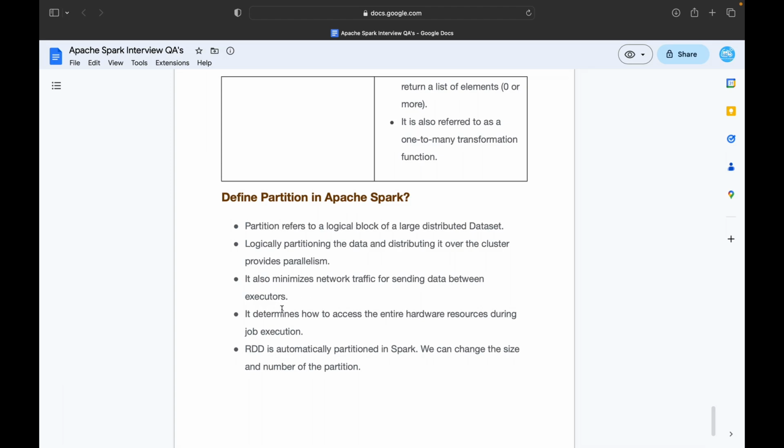It means worker nodes. It determines how to access the entire hardware resources during the job execution. RDD is automatically partitioned in Spark. We can change the size and number of partitions manually. So these are the first 6 questions of this particular video and the playlist.